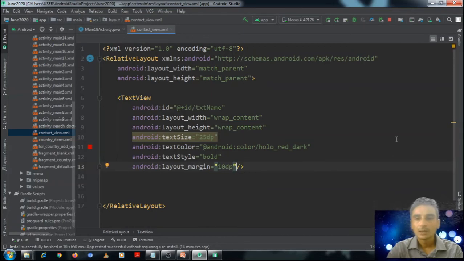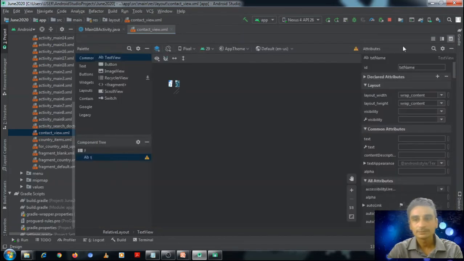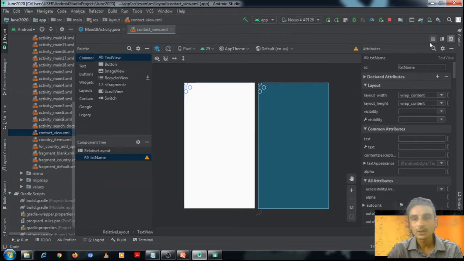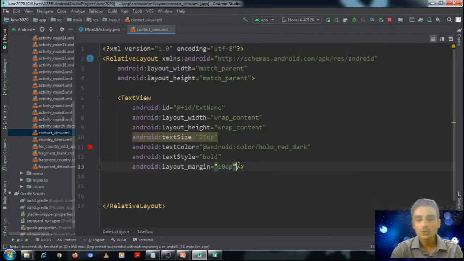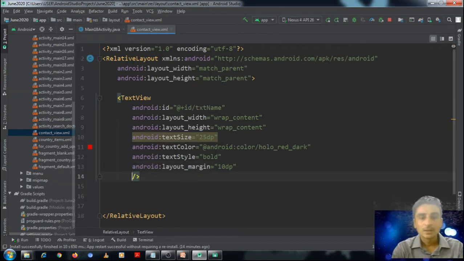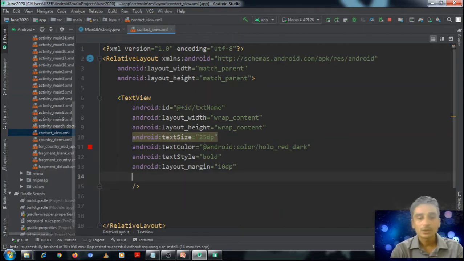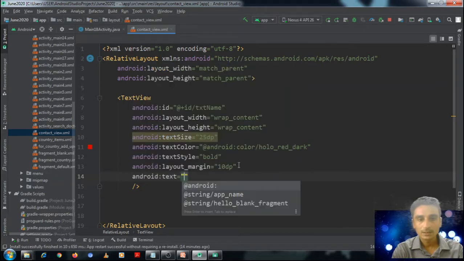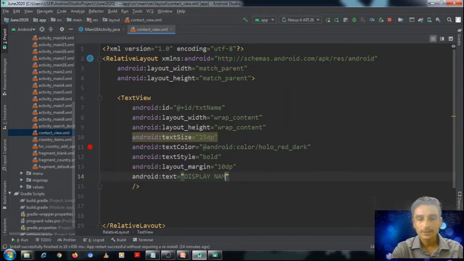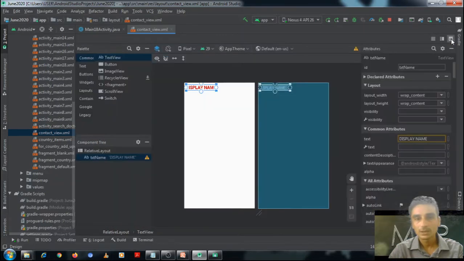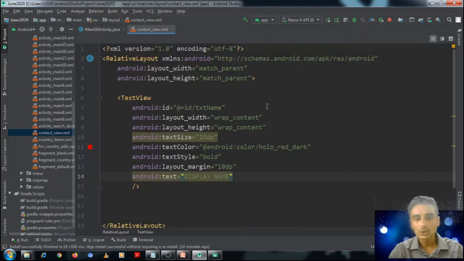Let's see where it appears. It is appearing over here. Let me write some text also, so we will be more clear about where this text is appearing. Here I will be putting some text like display name. It is good, looking good.